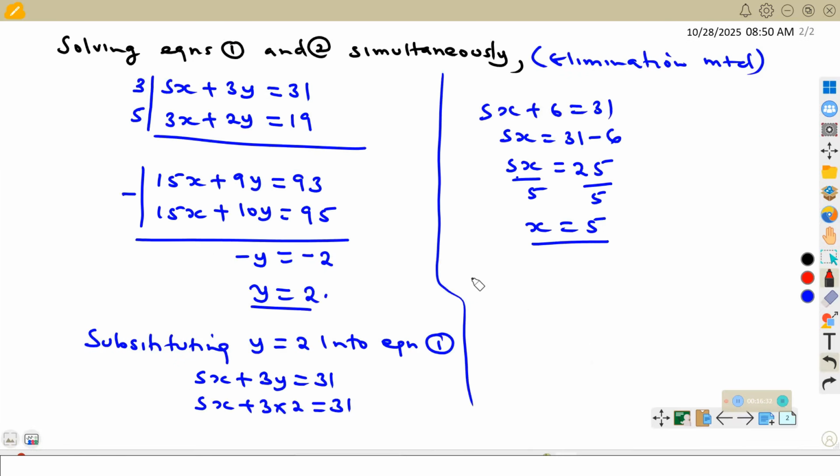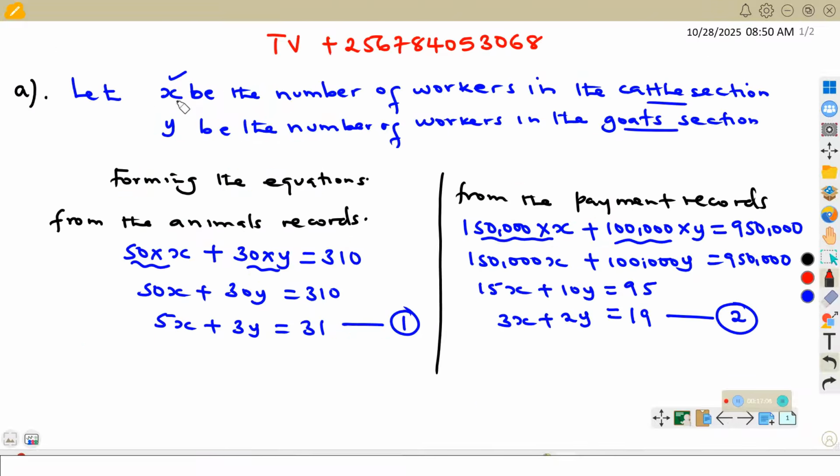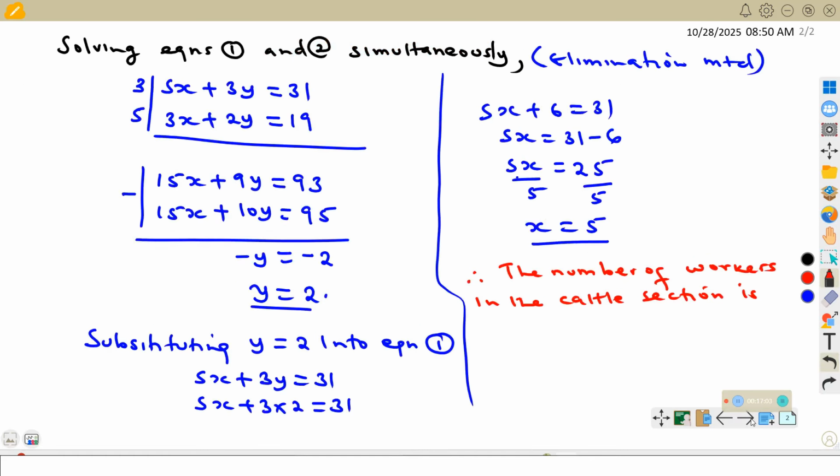We can give the conclusion that therefore the number of workers in the cattle section is, so cattle section, it was taking which variable? Cattle section was taking x, so it means 5 workers.